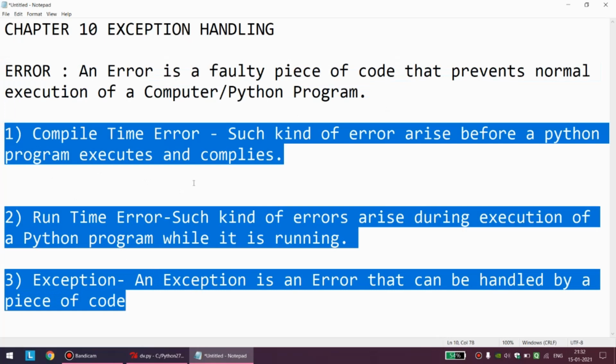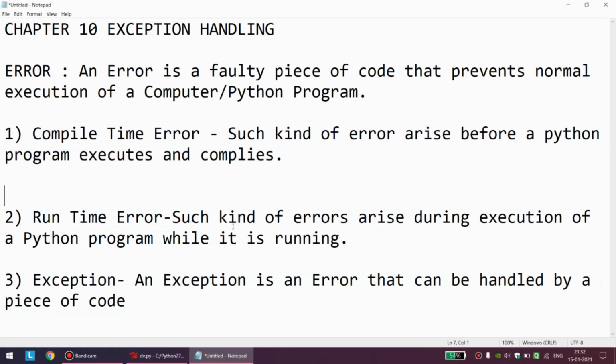Let us revise compile time error. Any error that pops up before the execution of the program starts, or before the program starts compiling, such error is a compile time error. As you have understood by now, these errors generally arise because of syntax issues. We will see the types of compile time error in a while.